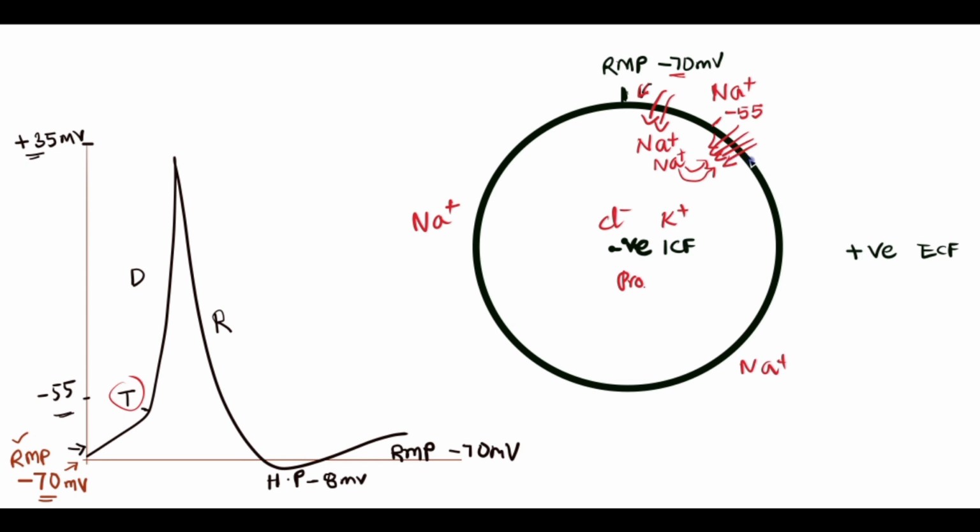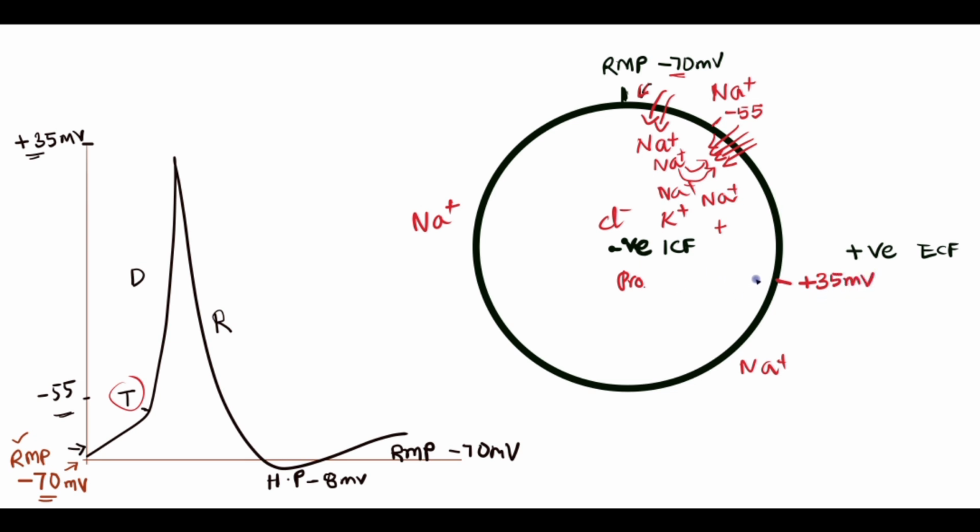Once a sufficient number of sodium ions accumulates inside the cell, positive potentials accumulate inside the cell, and the ICF now becomes very positive. It triggers the spike potential. This is known as depolarization. The cell may reverse its potential completely, to approximately +35 millivolts.